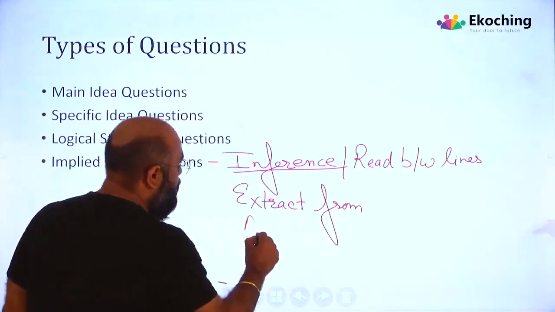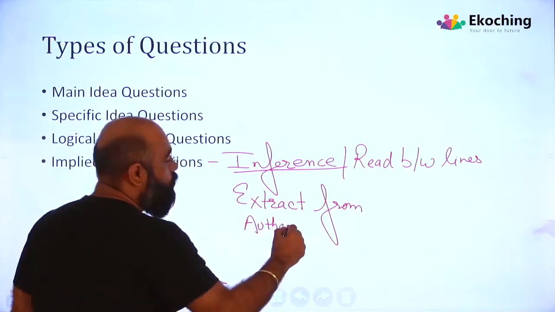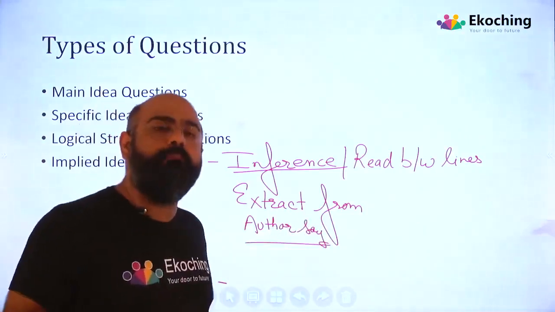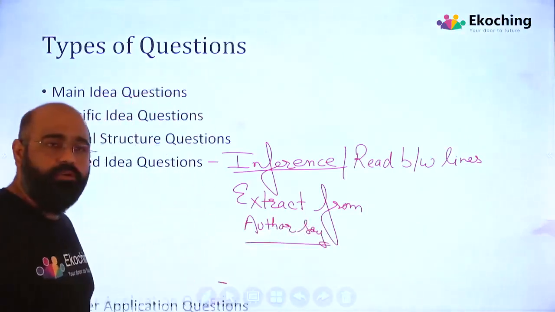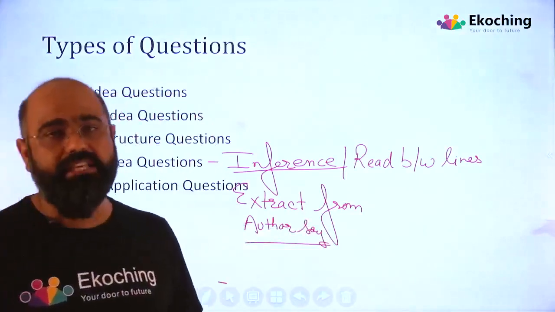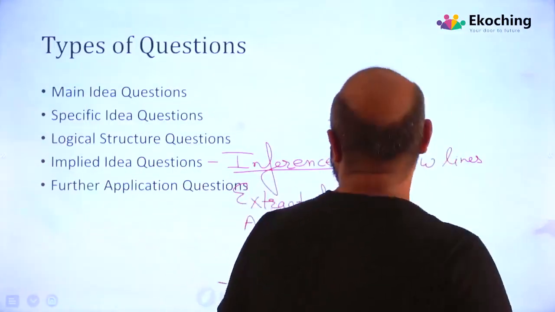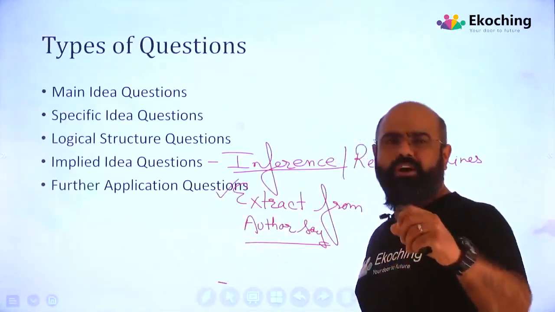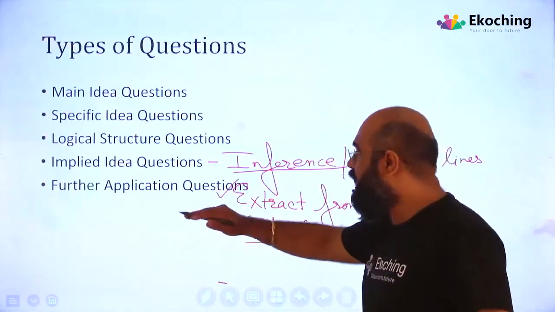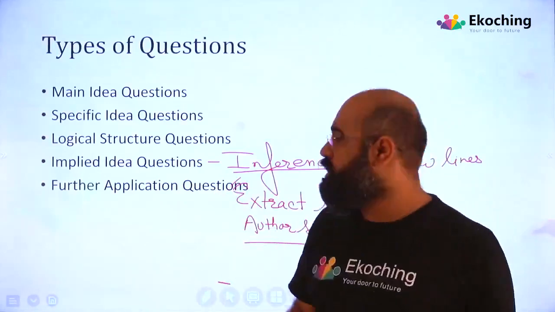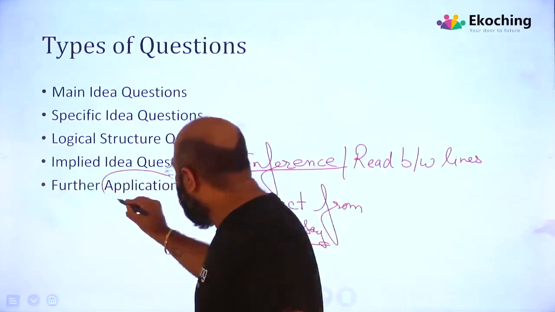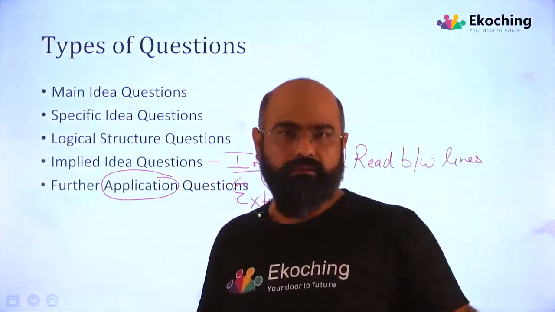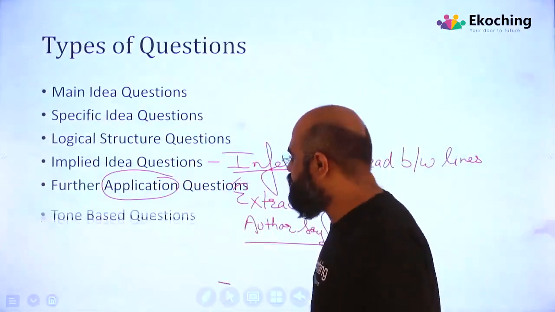The author basically, what can it be? What can you say about the author, right? So inference is reading between the lines. That's implied idea questions. Again, going back to the passage won't really help. Further application questions, right? Here you might go back a little for a particular thing, which will help. When I'm talking about further application questions, they will typically talk about a specific thing and they will ask questions related to that. That is further application questions.